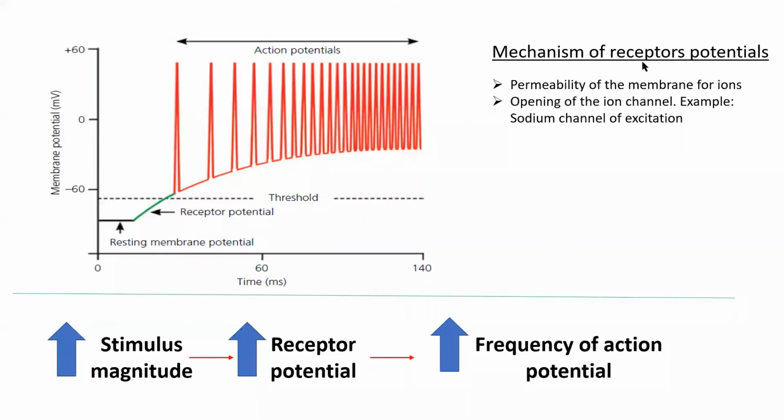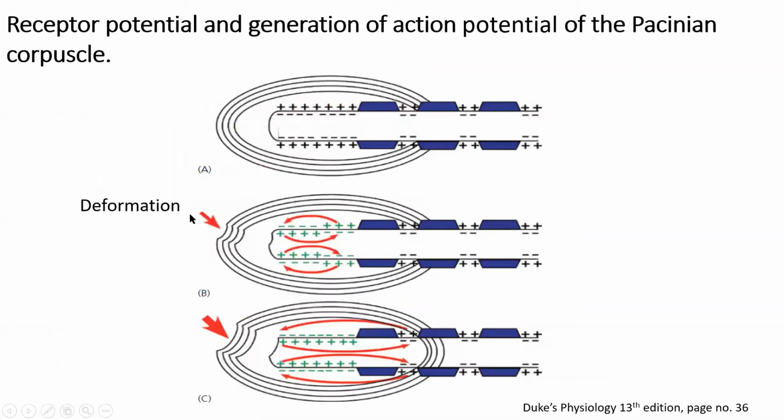So how does the receptor potential occur? When the receptors are stimulated, for example in the previous slide, the Pacinian corpuscle, when deformation occurs, depolarization occurs. This is due to the opening of the sodium channel.